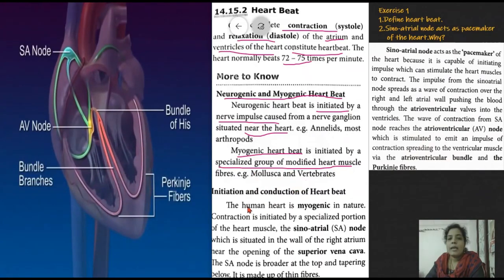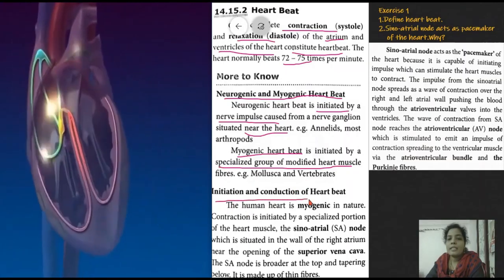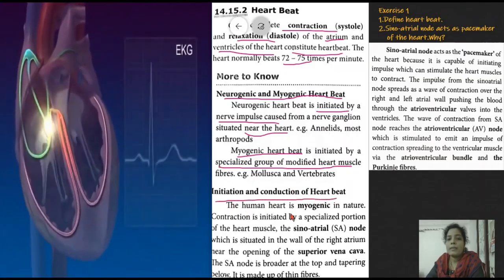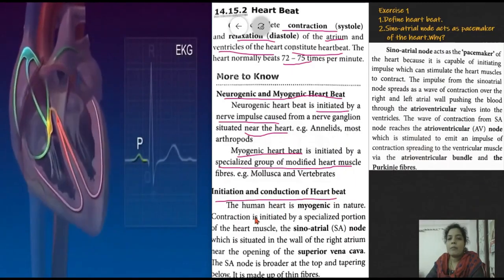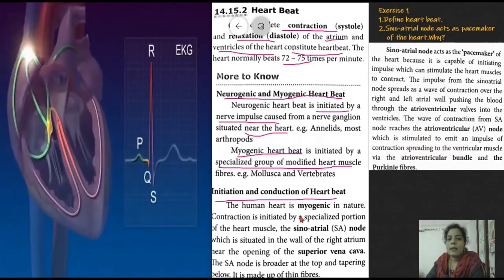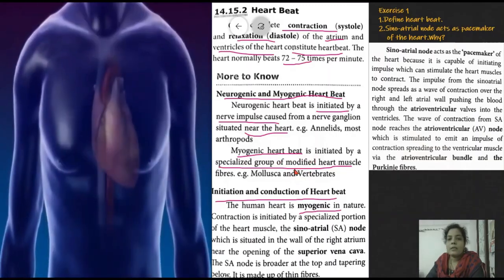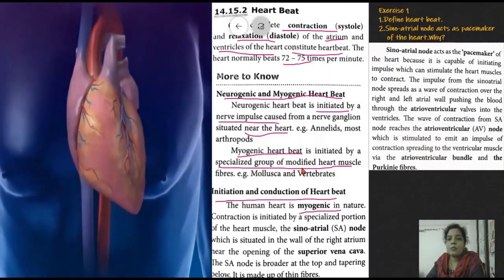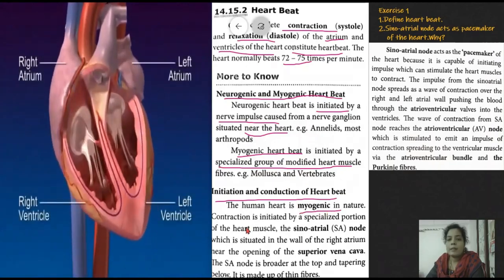Now next topic, initiation and conduction of heartbeat: how the heartbeat is initiated and how it is conducted. That only we have to see now. The human heart is myogenic in nature. Now we have seen what is myogenic heartbeat. It is initiated by the specialized group of heart muscles. So the human heart is myogenic in nature.